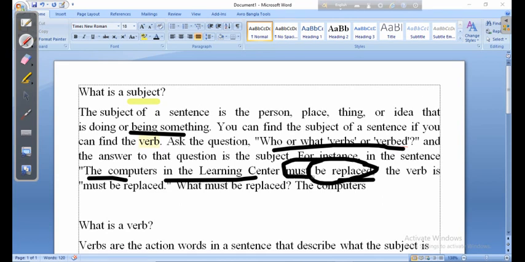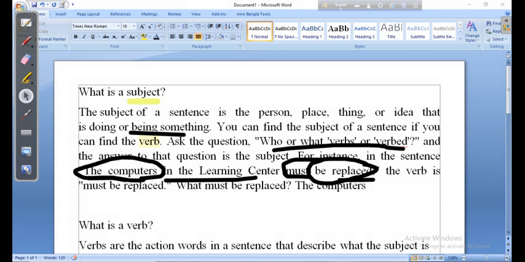That is the verb. So ask the question: what must be replaced? The answer would be the computers must be replaced. So my dear students, you have understood what the subject is here. Here the subject is the computers. That means in this sentence we are talking about computers, and that is why it is the subject. Have you understood?